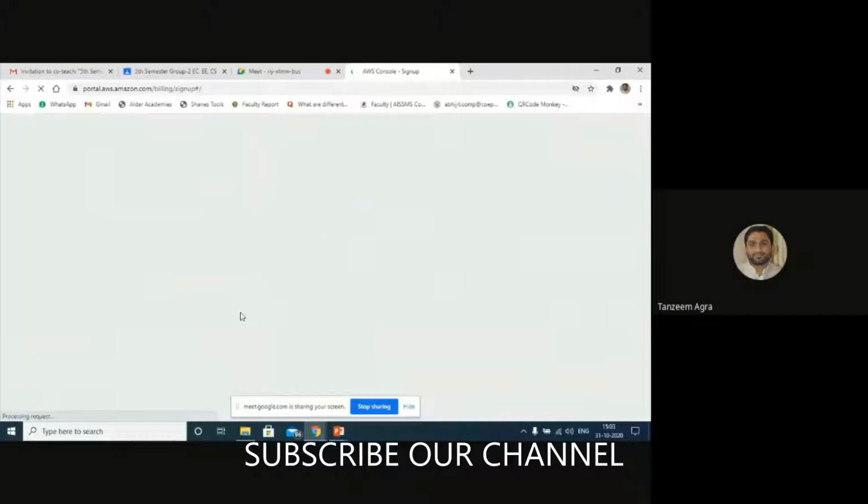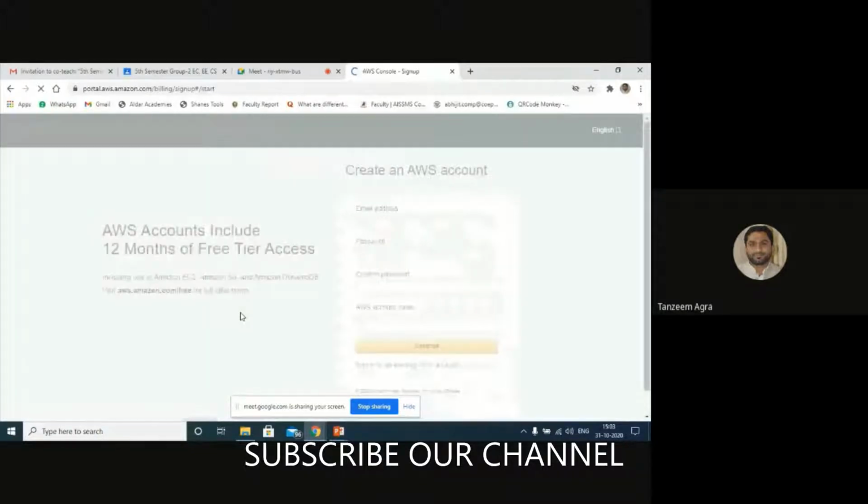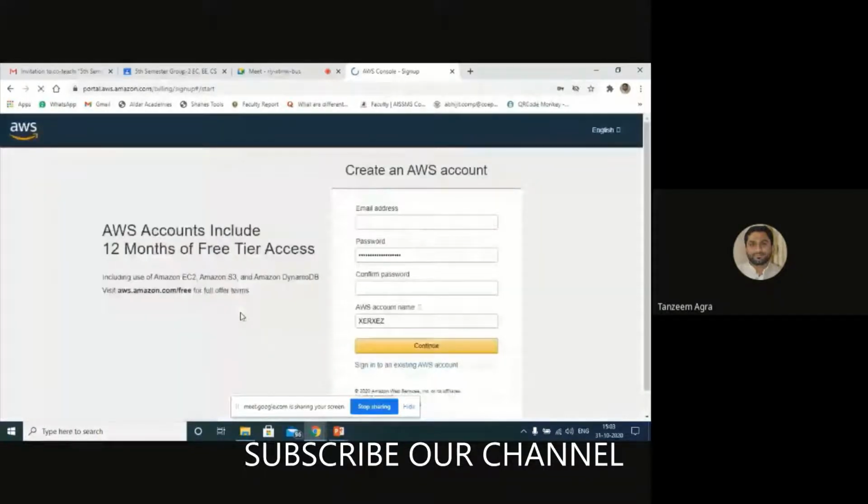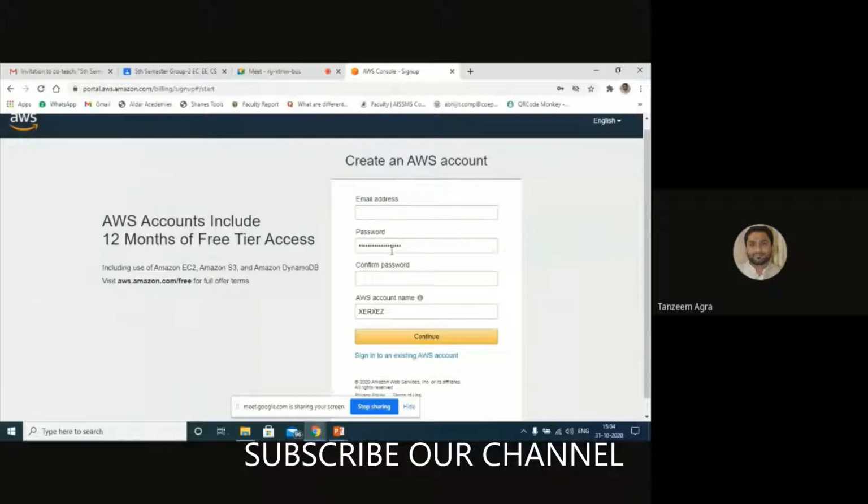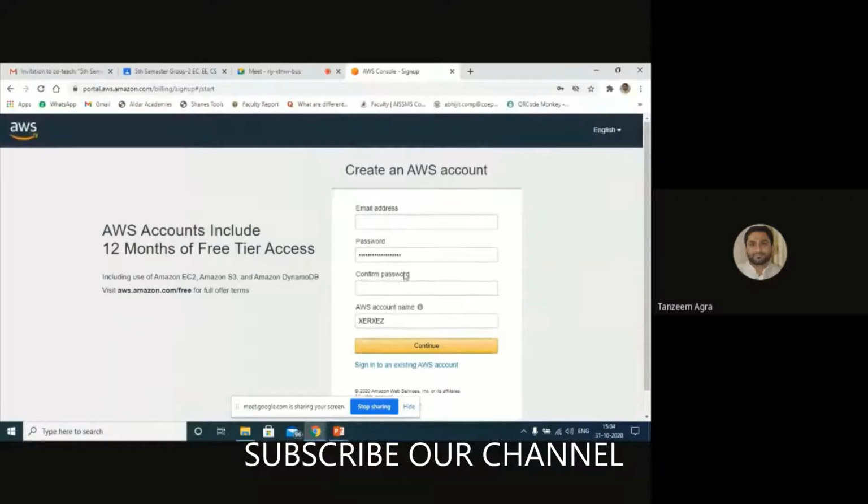See, they have mentioned here that the AWS account includes 12 months of free tier access. So fill this form. I don't want to demonstrate how to fill this: email address, password, confirm password, account name. You give the account name here also. The moment you click on continue, it will take you to the next form.